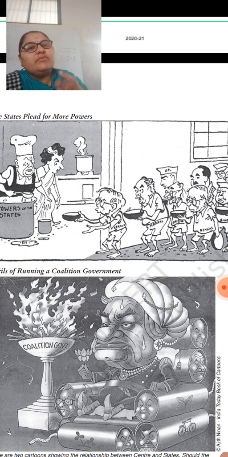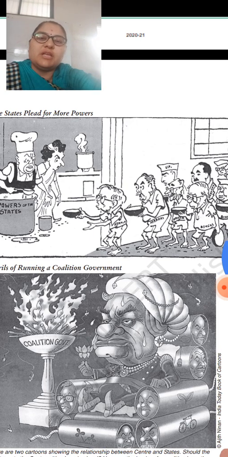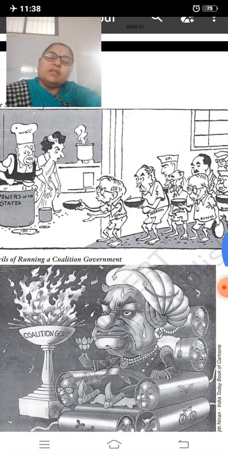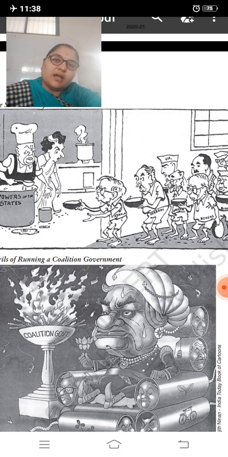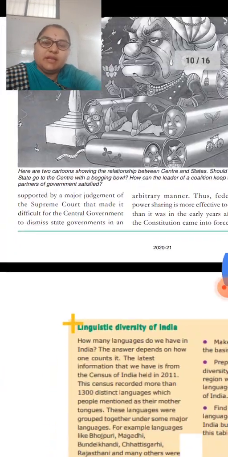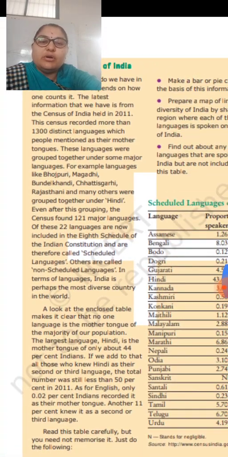For everything we should not go and stand for the high command to give the permission, to give the orders. For everything we cannot go. For each and every decision, if Yediyurappa starts going to the central government asking what to do, what not to do, then what is the use of Yediyurappa ji becoming the CM, Chief Minister of Karnataka? So it should not happen like this. Some independence should be given, some power should be given in the hands of the Chief Minister, so that whatever decision he wants to take in his cabinet, in his state, he should be allowed to take it.